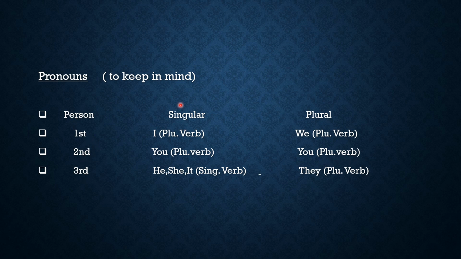Now, third person singular, it is he, she, and it. For example, he goes to school, she goes to school. It makes a beautiful sentence. It is a meaningful sentence like this. So, it always takes singular verb.